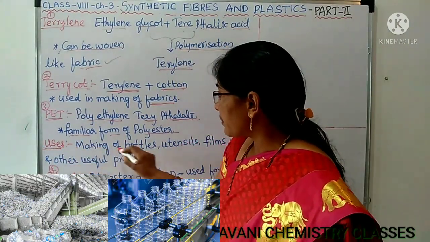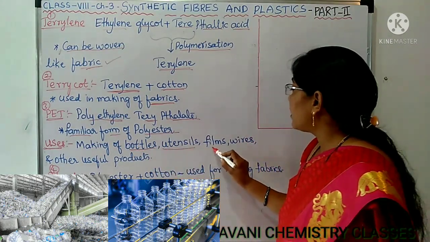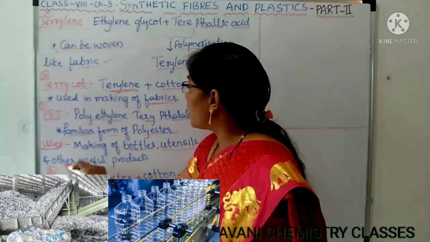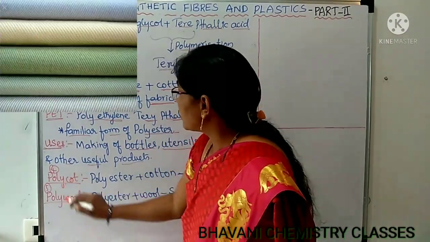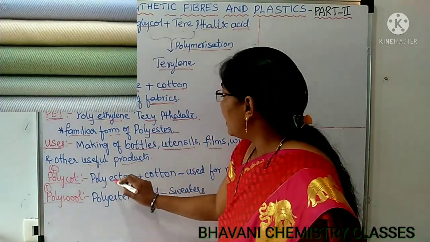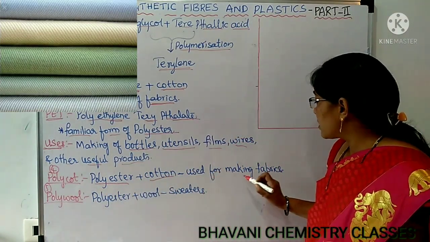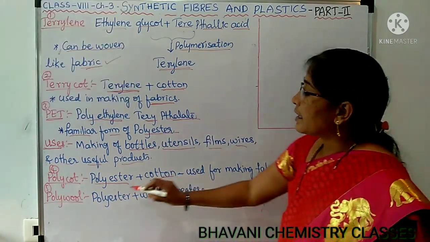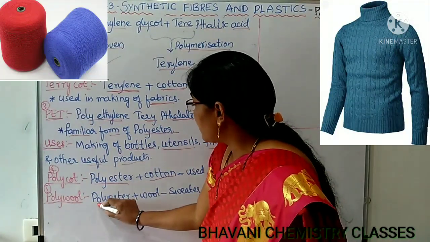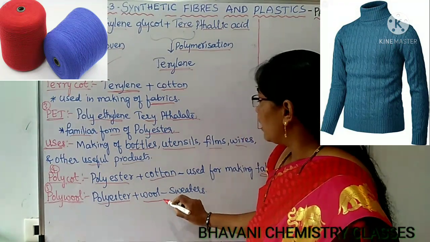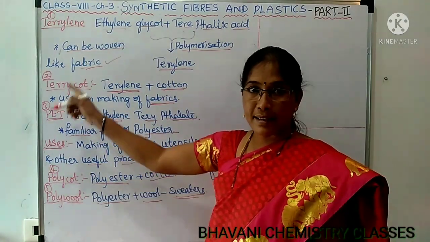It is widely used, for example, in making bottles, utensils, films, wires, and many other products in our daily life. Next is polycot. Polycot is the combination of polyester and cotton. It is used for fabrics only. Then the last type in the polyesters is polywool. As in the name itself, it contains polyester and wool. This is used to make sweaters. These are the types of polyesters.